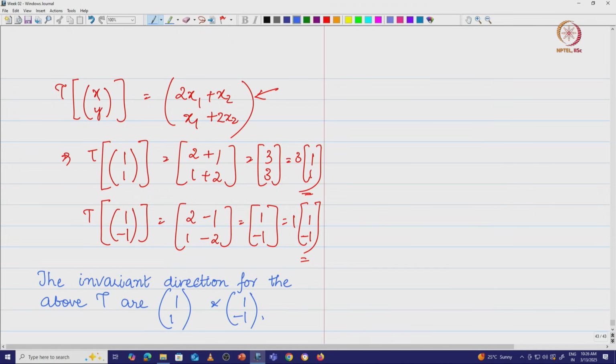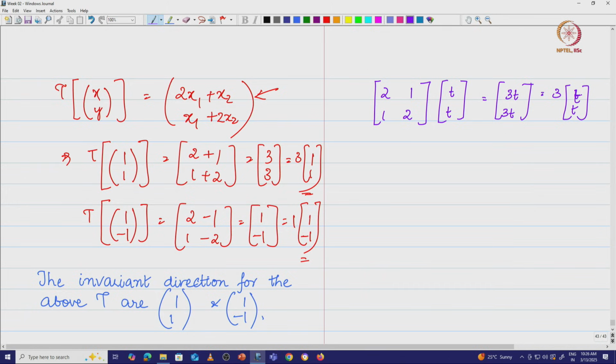Now, let us check one more here and then let us make one more statement. If you look at this transformation represented by this matrix, let us say [2 1; 1 2], now I am going to look at any vector which is a scalar multiple of [1; 1]. That means I am going to take t multiple of [1; 1], so the vector itself is going to be (t, t). So what am I going to get? I am going to get 2t plus t, which is 3t, and t plus 2t, which is 3t, which is again 3 times t times this vector.